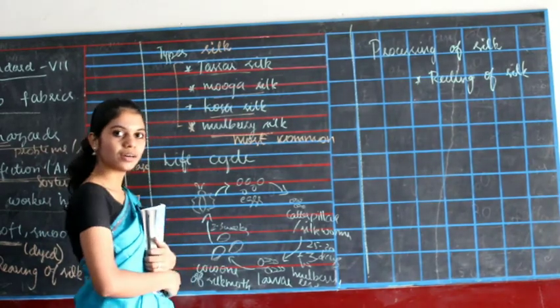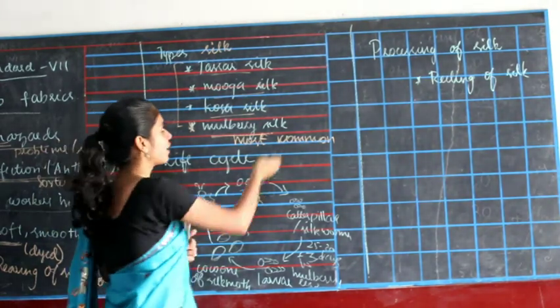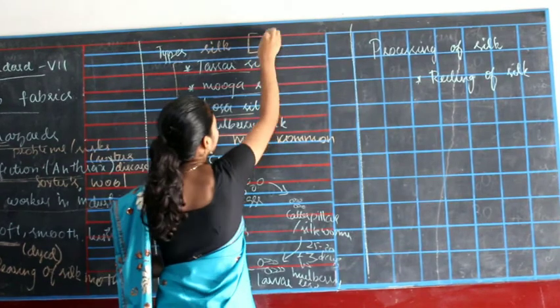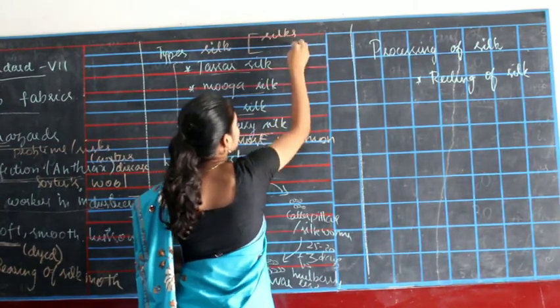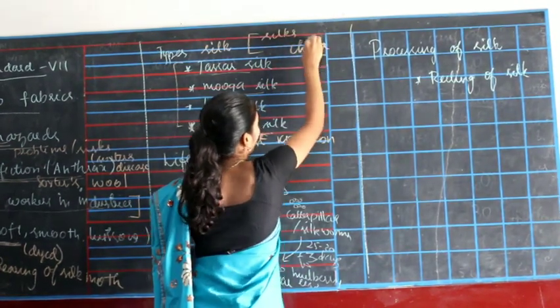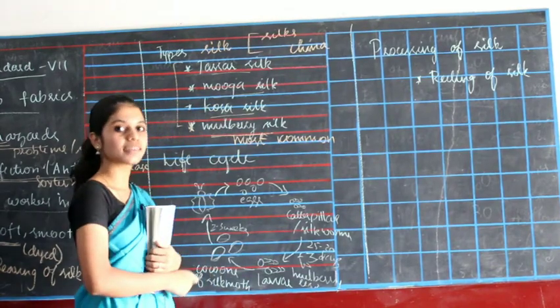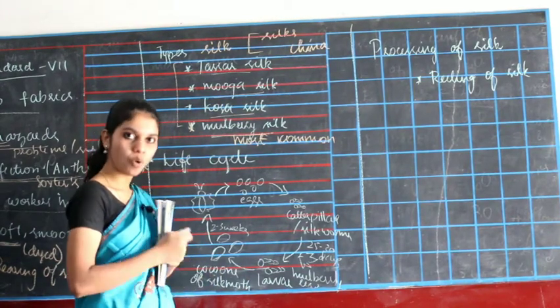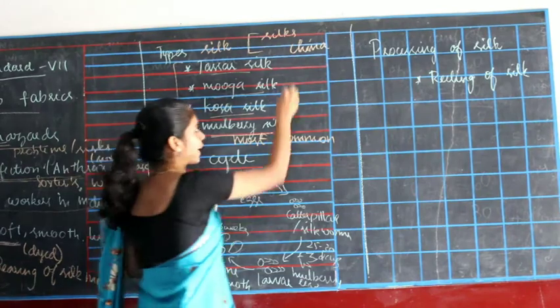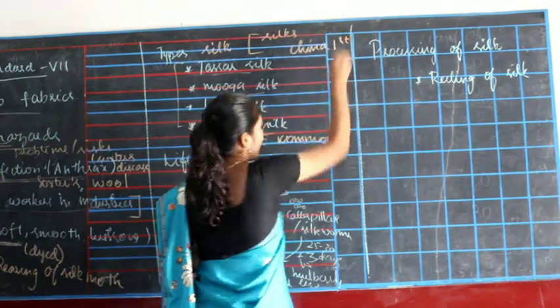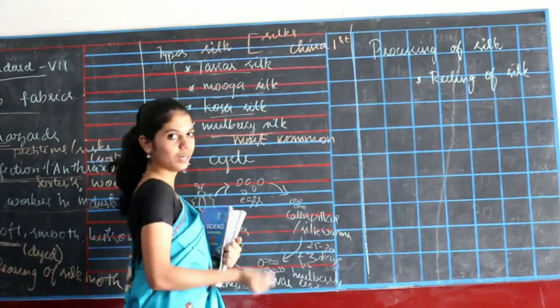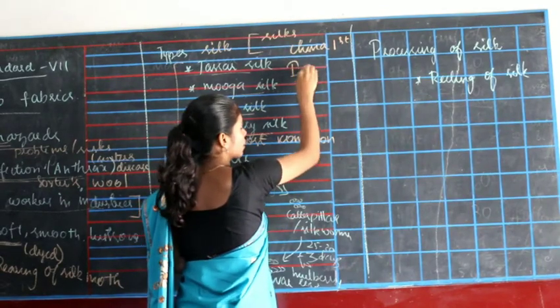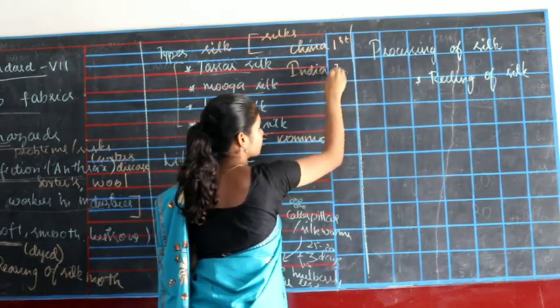So where are these silks produced? China is the largest silk producing country. China produces the most silk in the world, and India produces the second most.